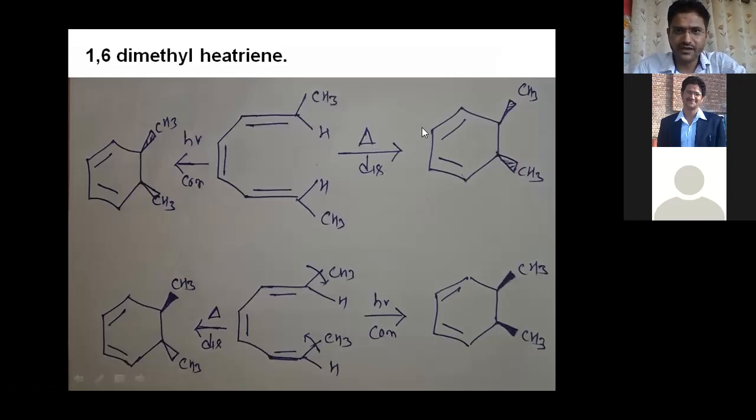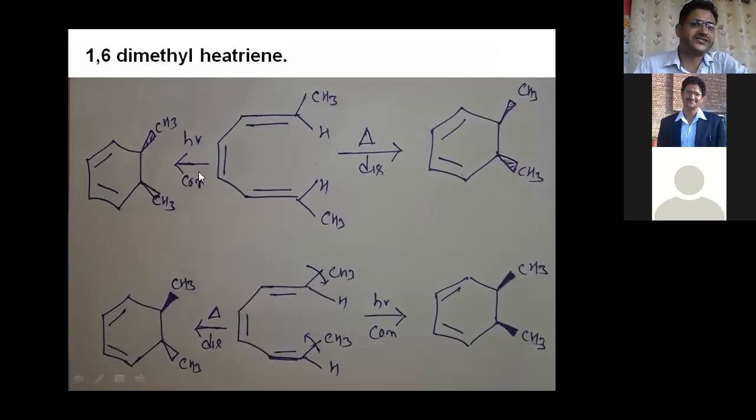you can see what types of product will form, right? Because if one rotates in clockwise direction, then the other rotates in anti-clockwise direction. You can see, so if it comes this side, you can see CH3 here and the second CH3 also comes here, right? Because this CH3 comes here and this CH3 comes here, the final product is this side, where both CH3 are above the plane. So after disrotation under thermal condition, both CH3 come above the plane, right?